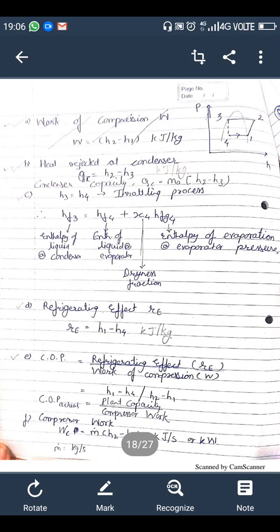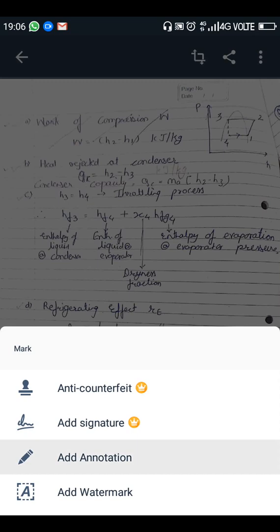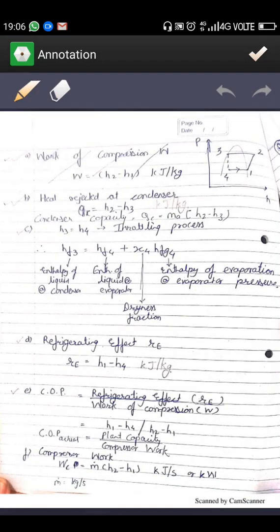Which you guys use in the numerical. So what is this first formula? The first formula, heat rejected at condenser QC is equal to H2 minus H3. You know that process 1 to 2 takes place in the compressor, process 2 to 3 takes place in the condenser, process 3 to 4 is an isenthalpic process that takes place at the expansion valve, and process 4 to 1 is evaporation and takes place in the evaporator.